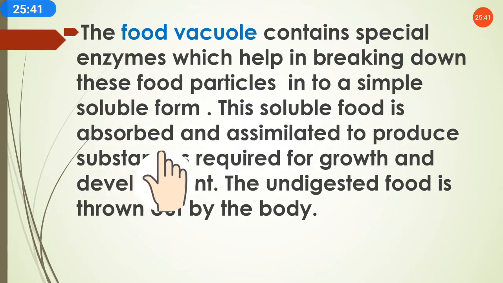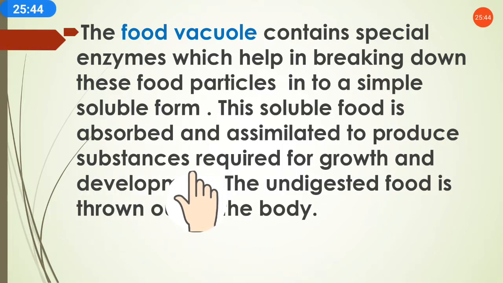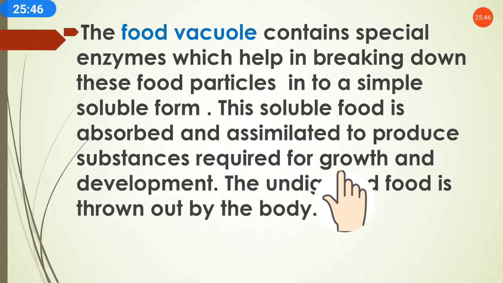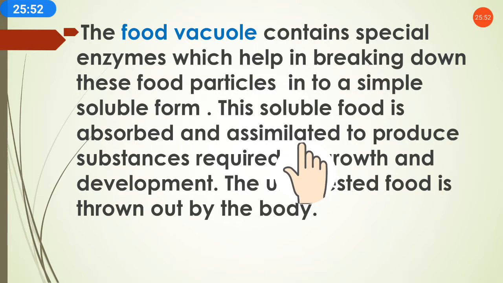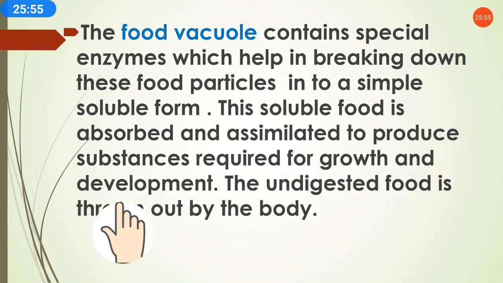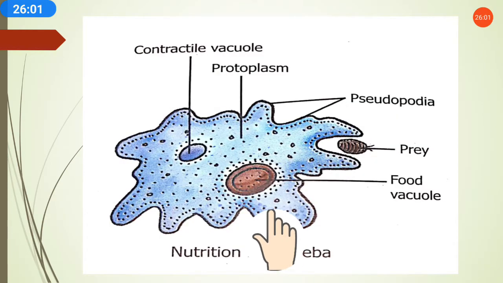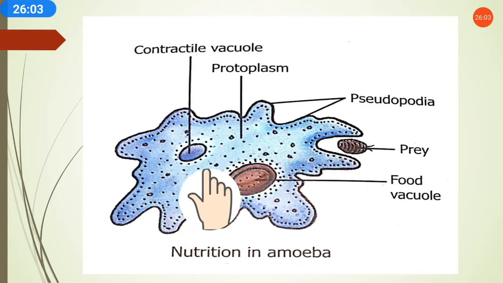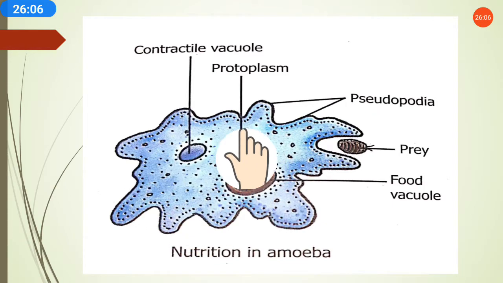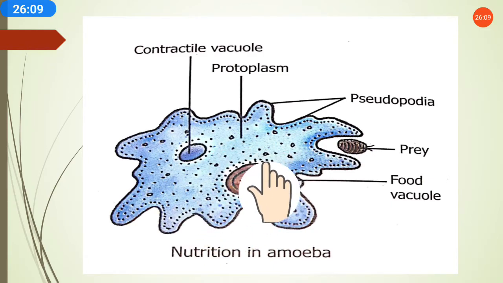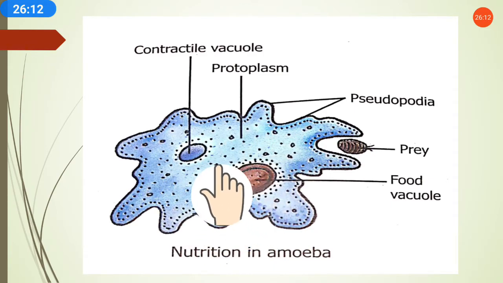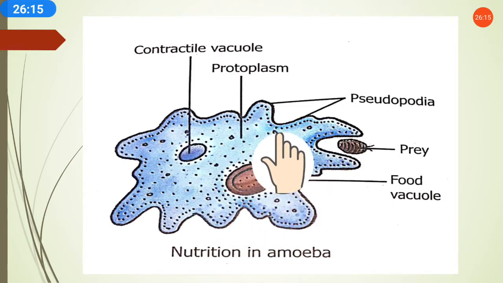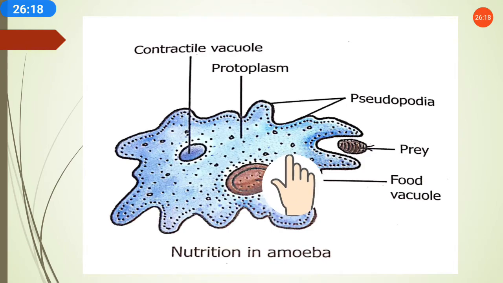This soluble food is absorbed and assimilated to produce substances required for growth. Here also, in unicellular organisms, the soluble food is absorbed and assimilated, and then changed into the substances required for growth and development of the cell. And the undigested food is thrown out of the body. Enzymes help in breaking down the molecules, and through assimilation and absorption, the cell absorbs the soluble food.